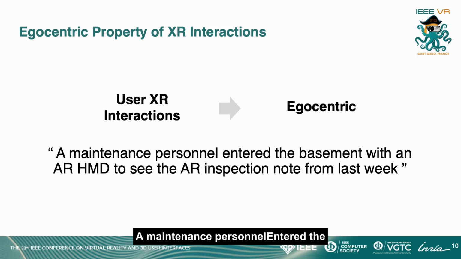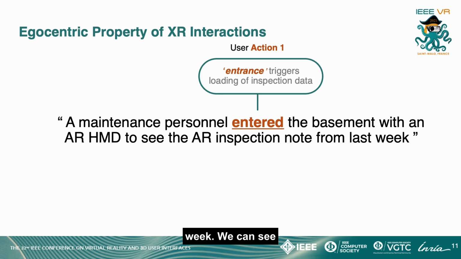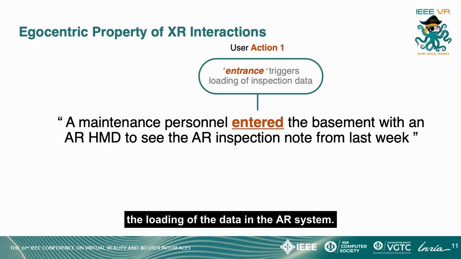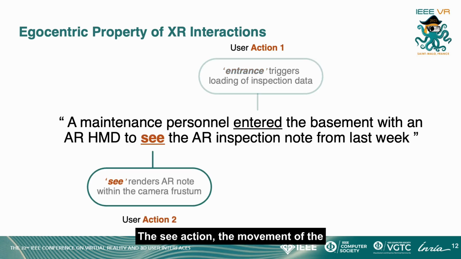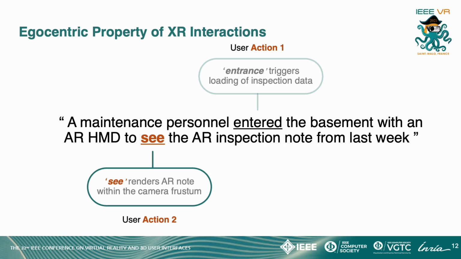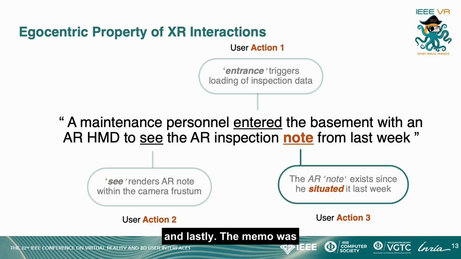A maintenance personnel entered the basement with an AR head-mounted display to see the AR inspection note from last week. We can see that the entrance action here triggered the loading of the data in the AR system. The seeing action, the movement of the camera or the gaze, triggered the rendering of the data to the user's head-mounted display visor. And lastly, the memo was instantiated with the situated action of the user.